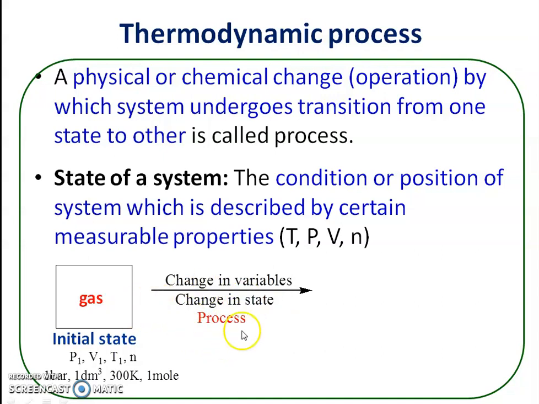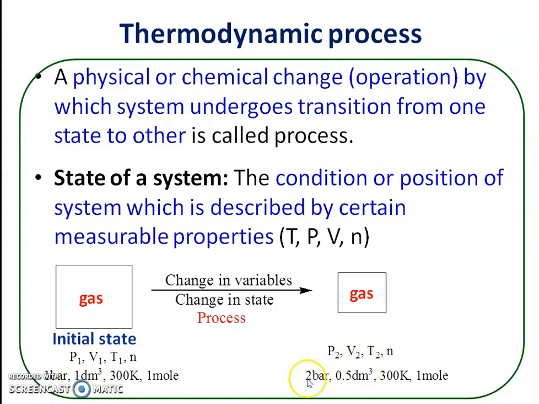So this is the process. During a process there is a change in state of a system, and after the process the system reaches the final state. Here there is a reduction in volume of a gas. Now the state variables are pressure P2, equal to 2 bar, because pressure is increased; volume V2, 0.5 liter, volume is decreased; temperature remains constant at 300 Kelvin; number of moles are also the same. And this is the final state.